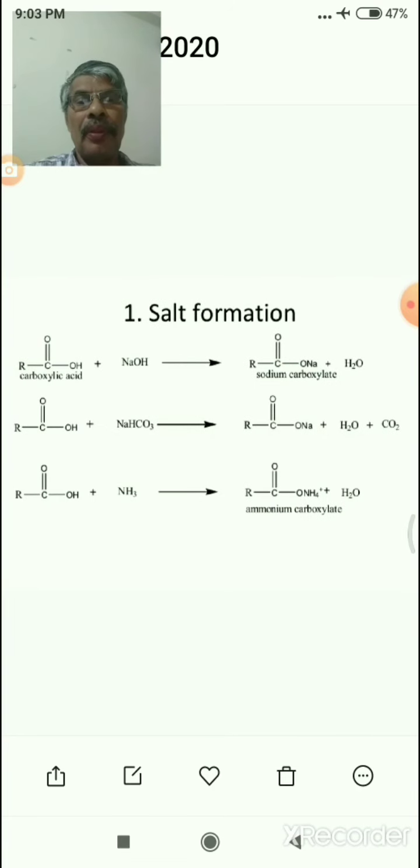Now, salt formation. The carboxylic acids are acidic in nature. They react with sodium hydroxide, sodium carbonate, sodium bicarbonate, or ammonia. We can get their salts. For example, acetic acid CH3COOH on reaction with the base sodium hydroxide gives sodium acetate.